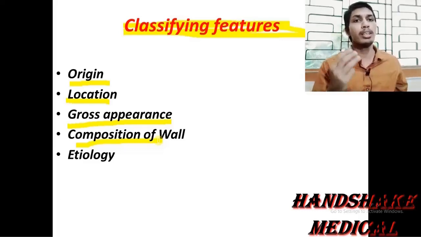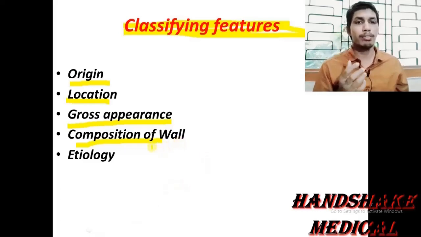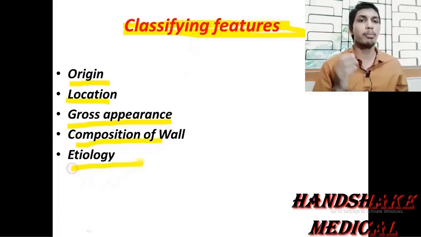So on the basis of the composition, or the affected layer of the blood vessel wall, we would classify aneurysm. And the last one is on the basis of the etiology, on the basis of the cause and the pathogenesis, we would classify. So this is the topic of our today's discussion.